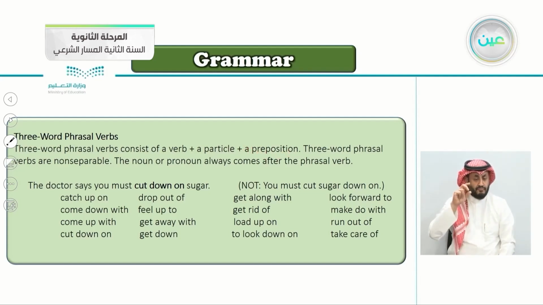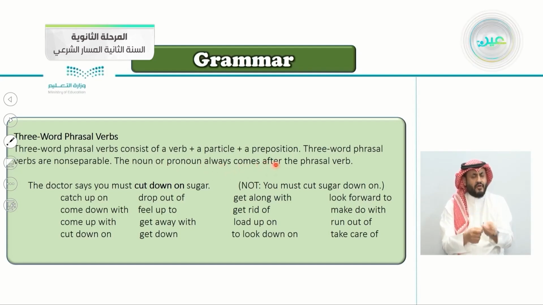So these are the 3 parts: a verb, then a particle, and also here we're adding a preposition. 3-word phrasal verbs are non-separable. You cannot separate them. The noun or pronoun always comes after the phrasal verb, whether it's a noun or a pronoun.